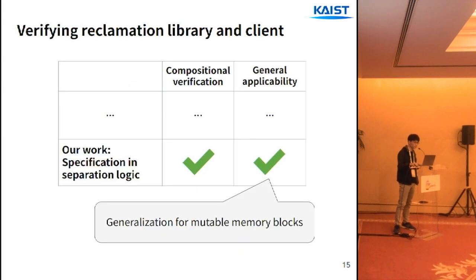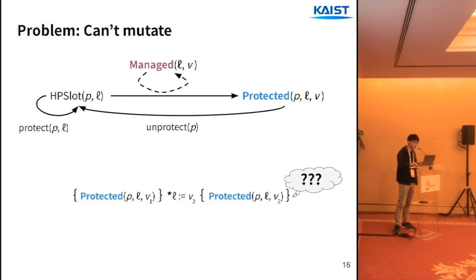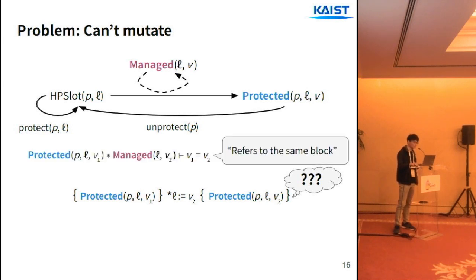Now let's make our specification generally applicable. To do so, we need some mechanism to support mutation. So what I mean is that the specification we just saw doesn't support rules for writing like this. This is because the managed pointer assertion and the protected pointer assertion talk about the same memory block, which means that they must agree on the value. So we can't allow modifying just one of them.